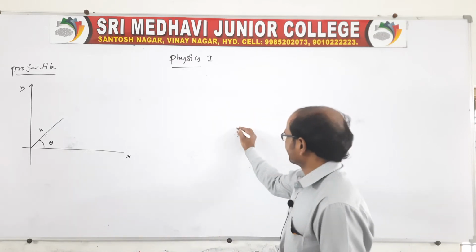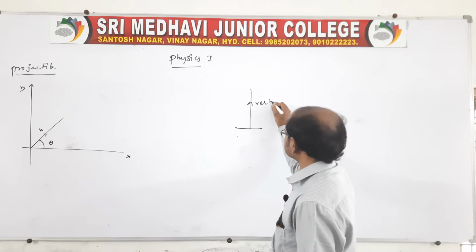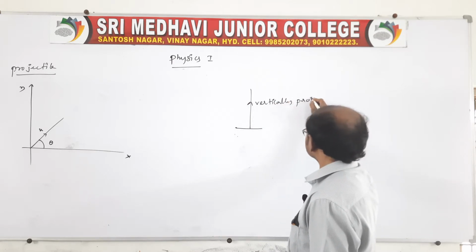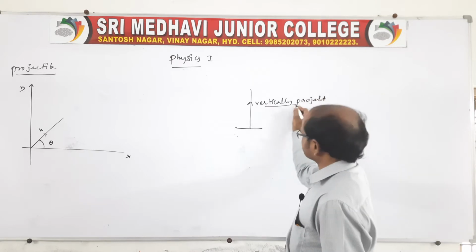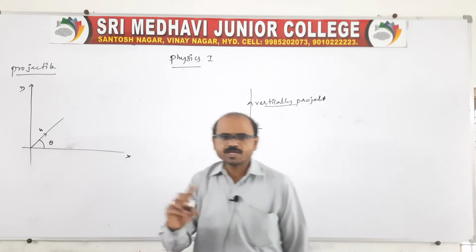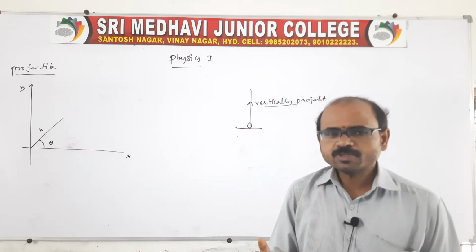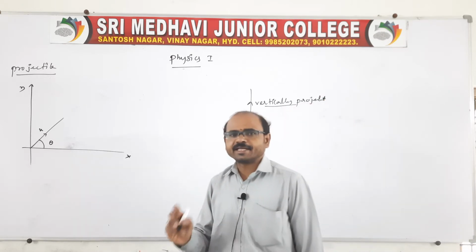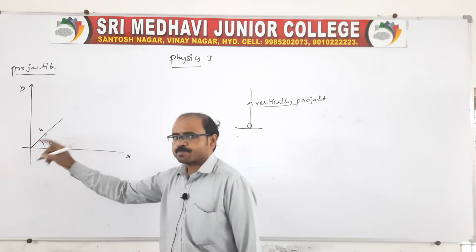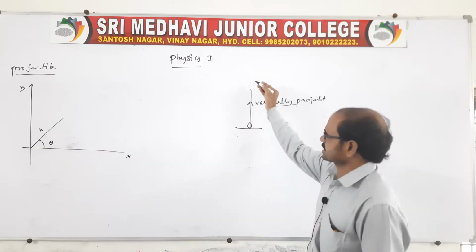See, we know vertically projected means the body is projected straight up like this. But a projectile is a body making an angle theta with the horizontal. Therefore, theta must be other than 90, and this type of motion we call projectile motion. This one we call projected up.